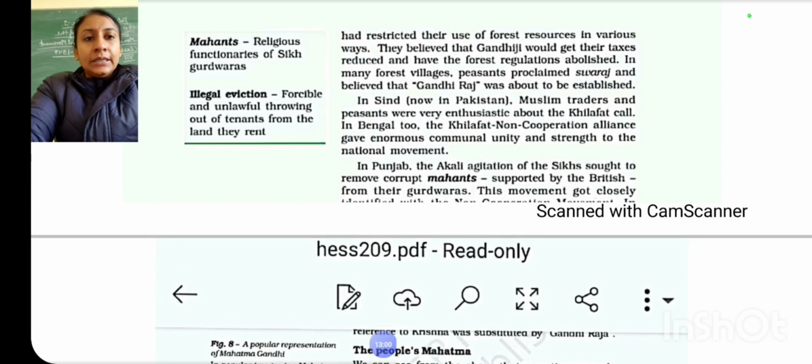Now what is the Akali Dal? The Akali Dal is a communal group. And what is a Mahant? Mahant means the religious functionaries of Sikh Gurdwaras.